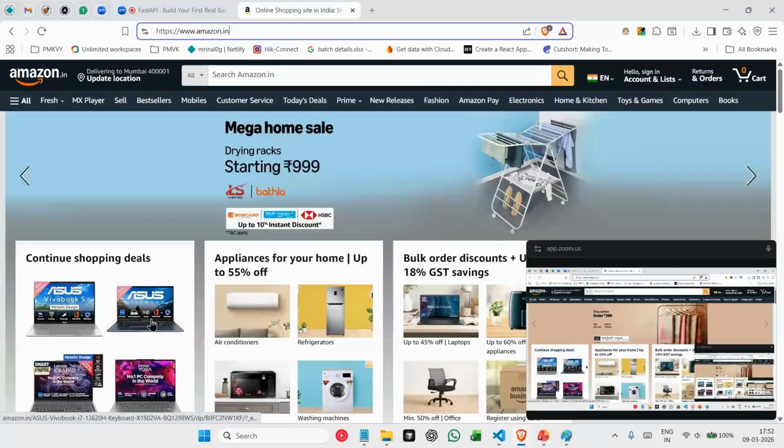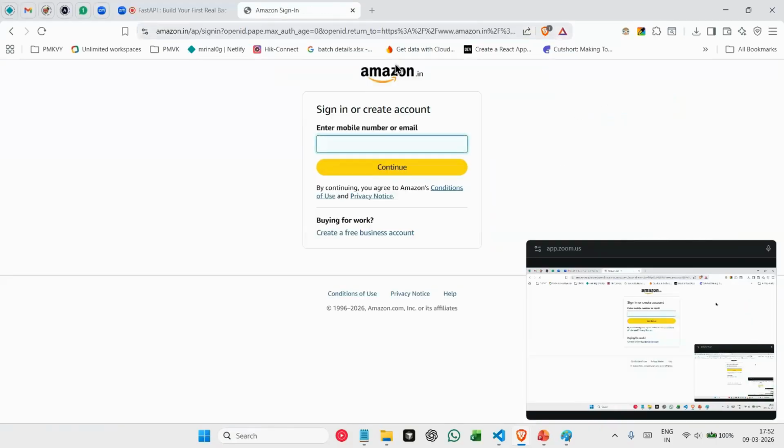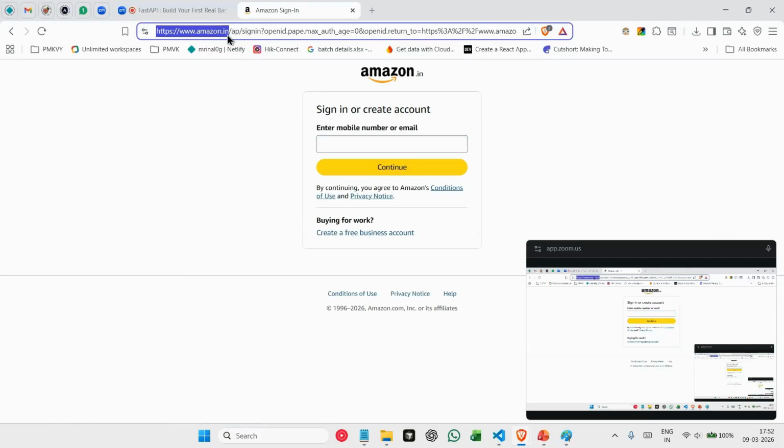Now, if I click on something else here, let's say I'm trying to sign in. When I click on sign in, if you observe the URL here, Amazon.in was common. So this URL we used to access our Amazon website, right? Similarly, in our FastAPI backend, you will have a URL that FastAPI automatically generates, and using that URL, you will be able to access the FastAPI backend, right?